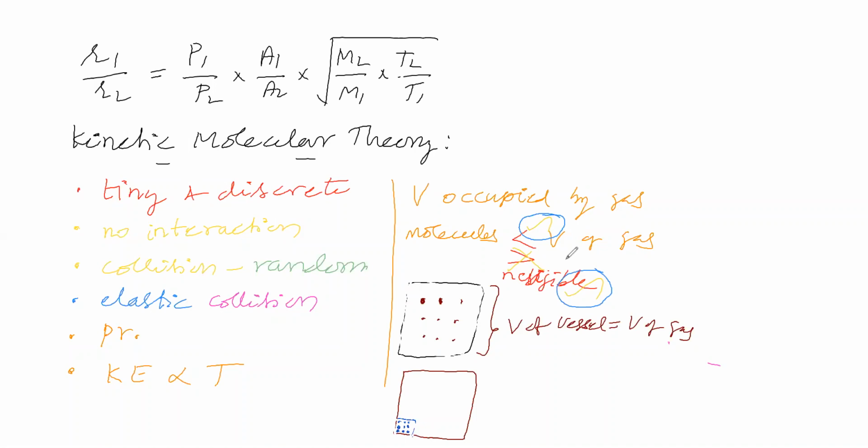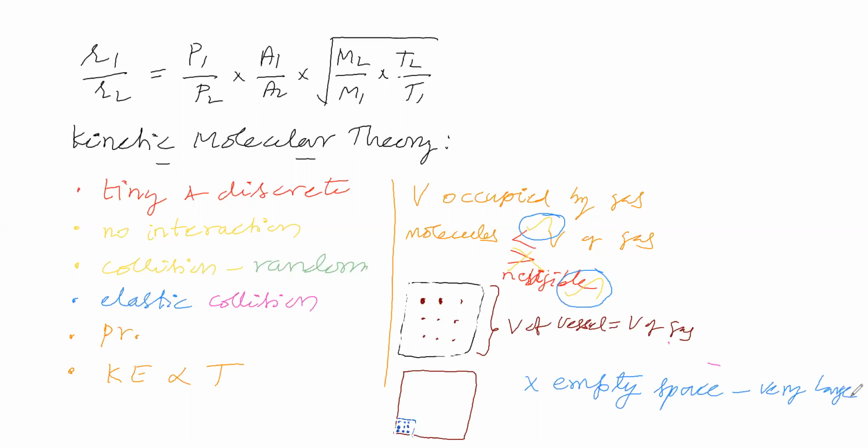Now, how does kinetic molecular theory consider this? Kinetic molecular theory says that gas molecules are tiny and discrete. So there is no attraction between gas molecules. And in the gas, empty space is very large. Empty space is huge in magnitude.